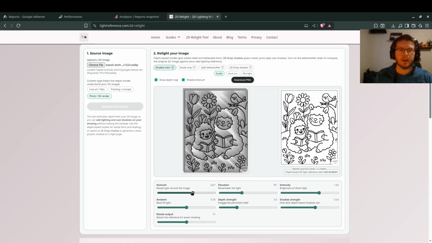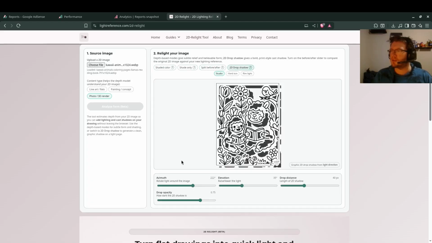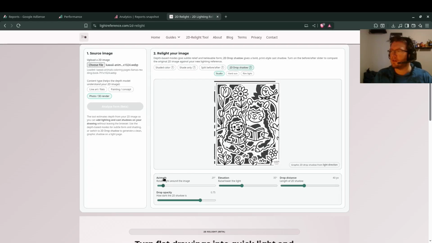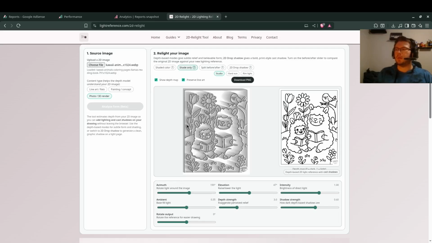Right now, I've seen that my traffic from other search engines like Bing, DuckDuckGo, Yahoo is nowhere near as good as how many people are showing up from Google. I mean, that's kind of expected. But you can cast these types of shadows. I have a few other options, as well as a 2D drop shadow. You can move the light source just like you can in the 3D version of the app. This shade only will remove a lot of the image itself just so that you can see just the shadows.